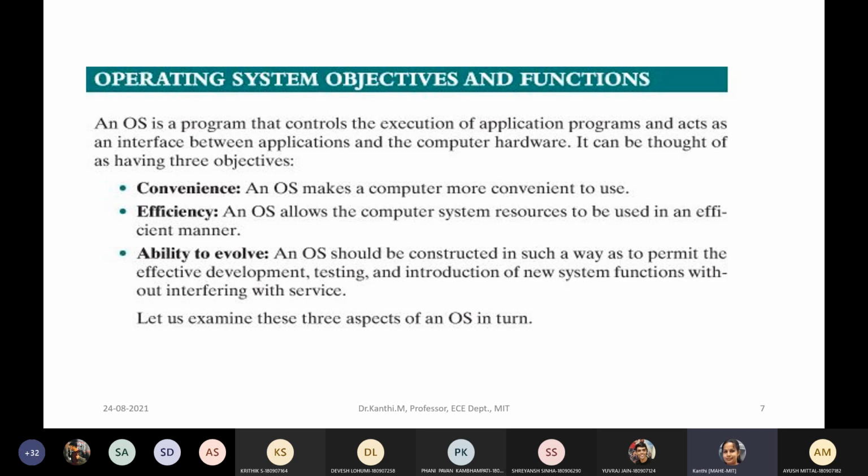For example, if I want to do something with specific hardware, or I need some application software, I can install it without disturbing my regular features. So it should support that. These are, in brief, the objectives of the operating system.